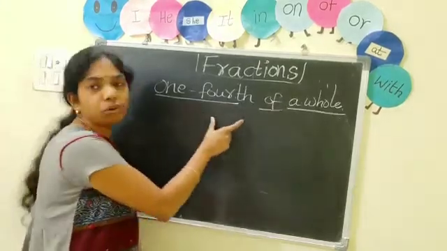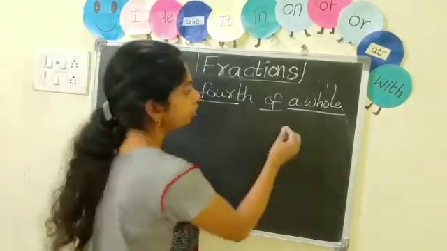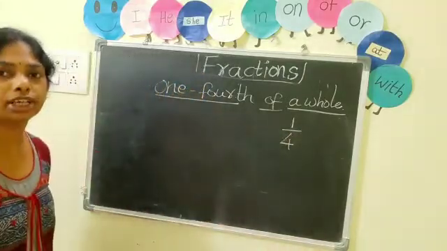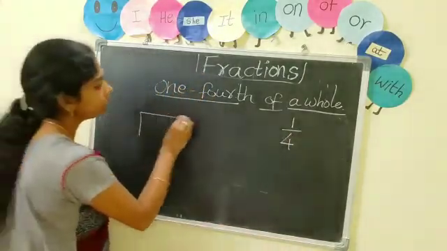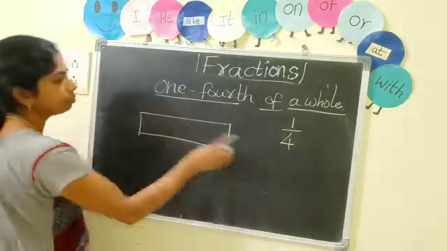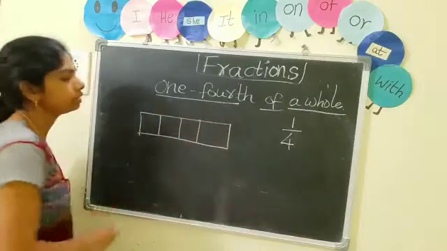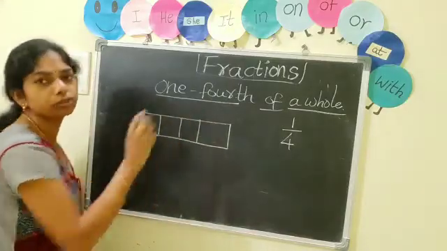Now 1/4 of a whole. What does 1/4 mean? Suppose there are 4 parts. 4 means the total number of equal parts: 1, 2, 3, 4.